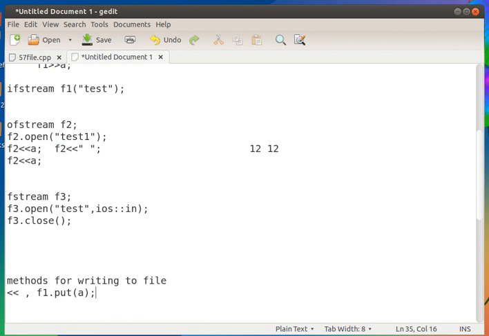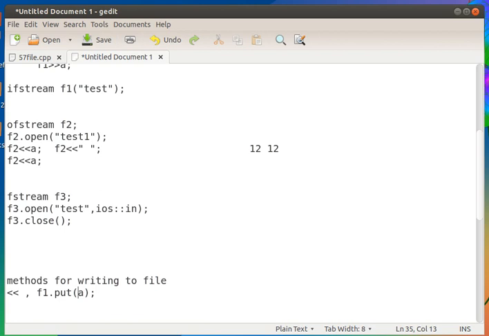Then f1 dot put a means it will write the character to the file, or we can give it like this also, for writing the character a to the file. So f1 dot put with single quotes a means we are writing the character a to the file. f1 dot put a means we are writing the character which is stored in variable a to the file. So put is used for writing a character to the file.